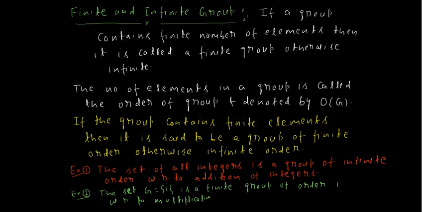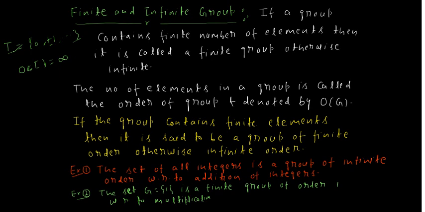Next, we will discuss finite and infinite groups. It is a very simple and basic definition. A group is said to be finite if it contains a finite number of elements, and it is said to be infinite if it contains an infinite number of elements. If I say that the set of integers is a group, then we know that the set of integers contains an infinite number of elements, so it is said to be a group of infinite order, and we will write order of I equals infinite.